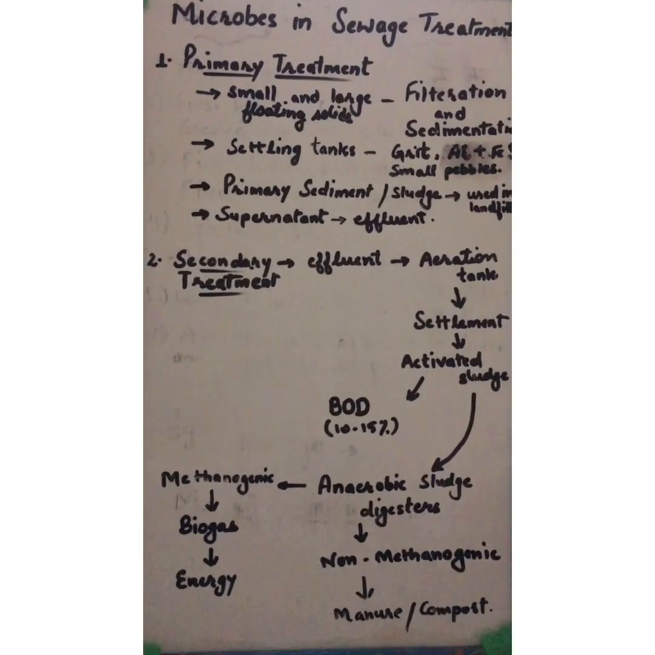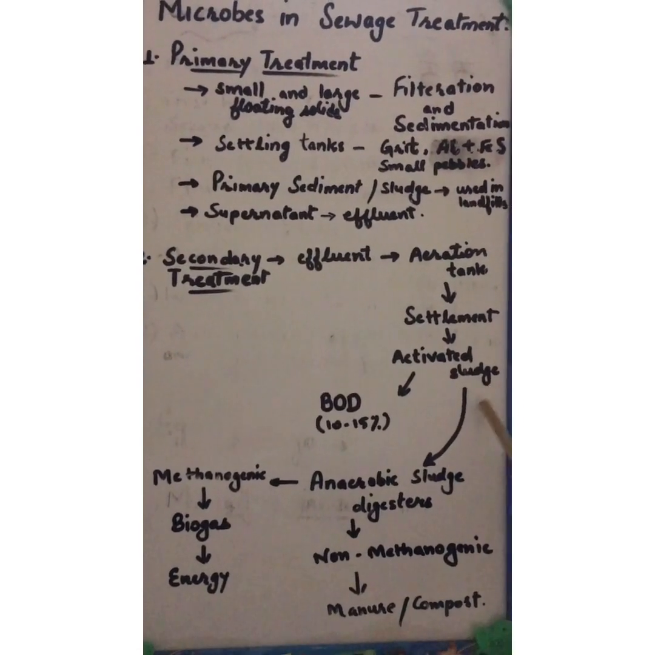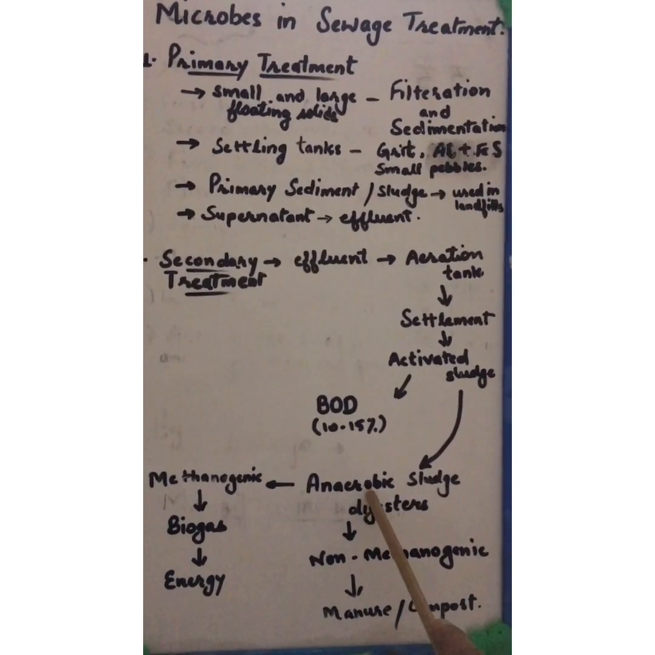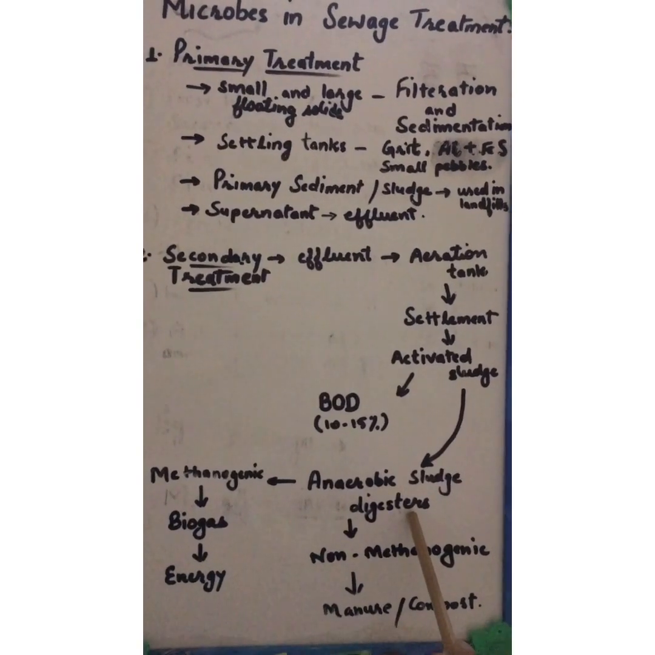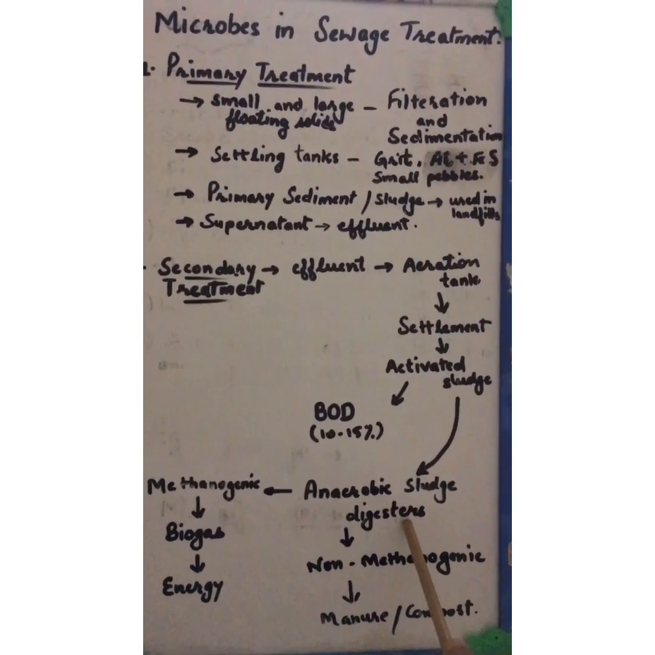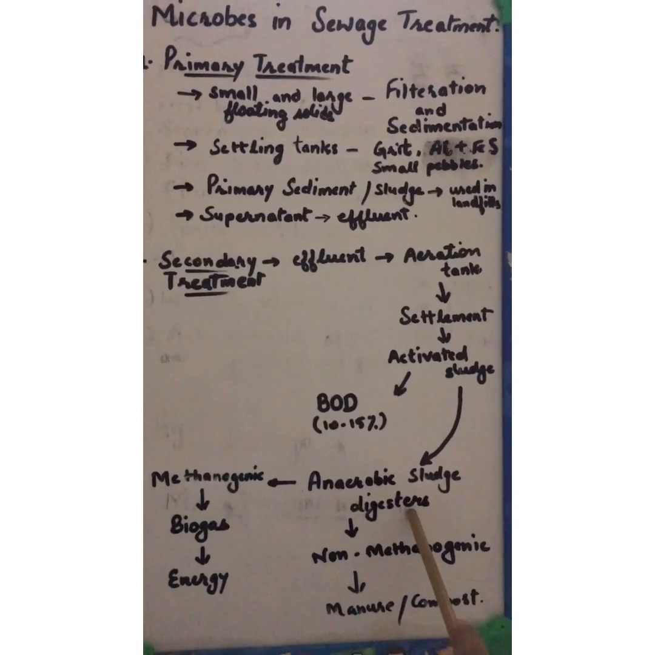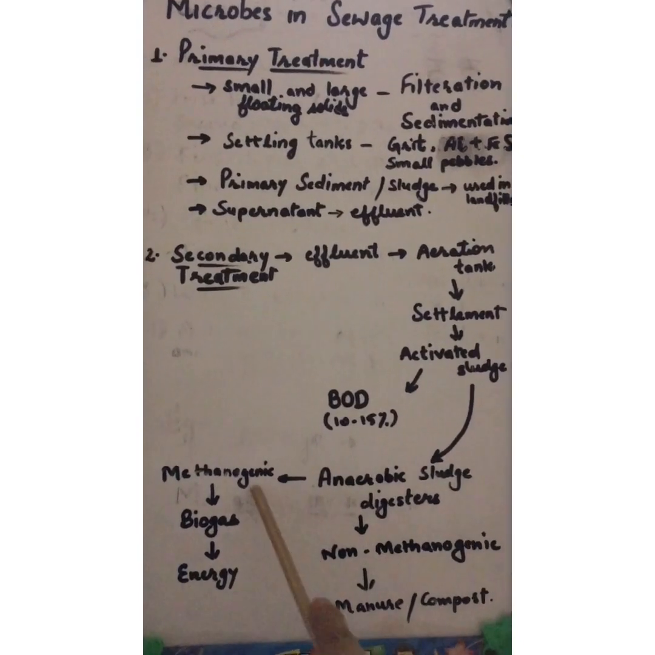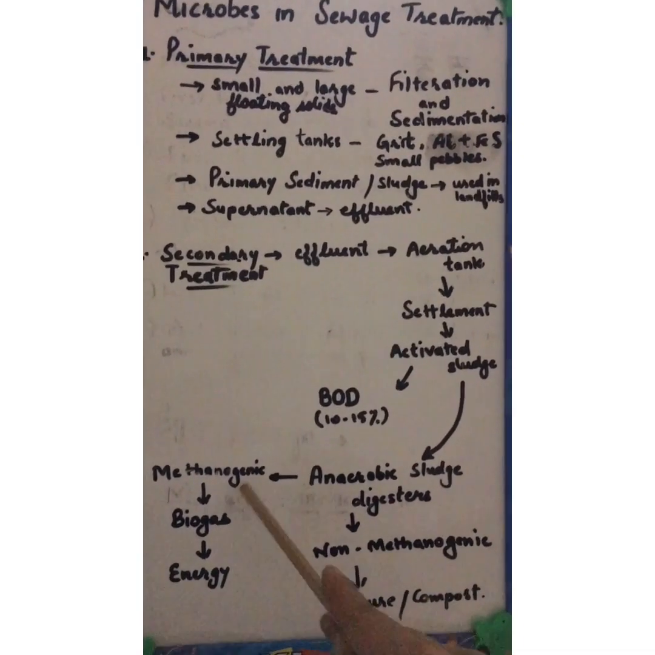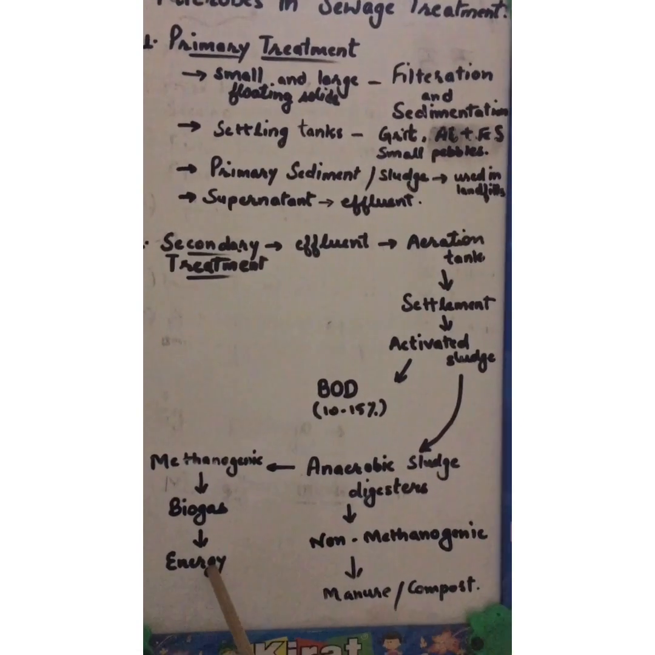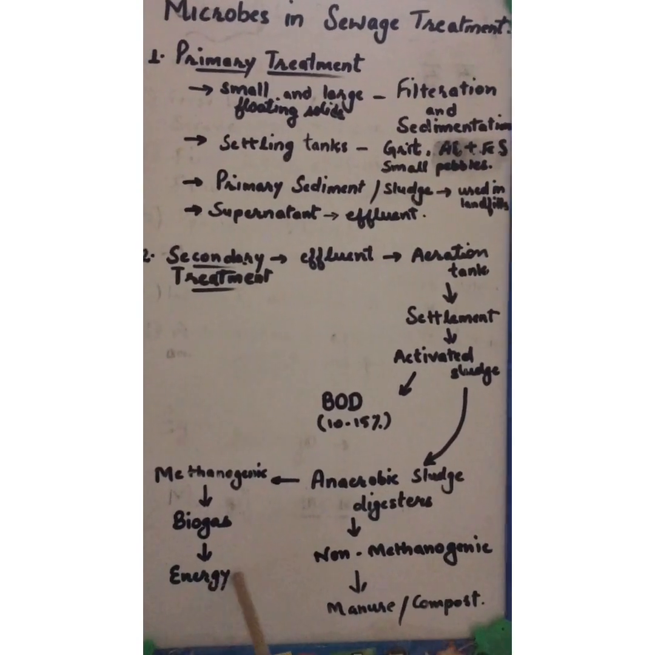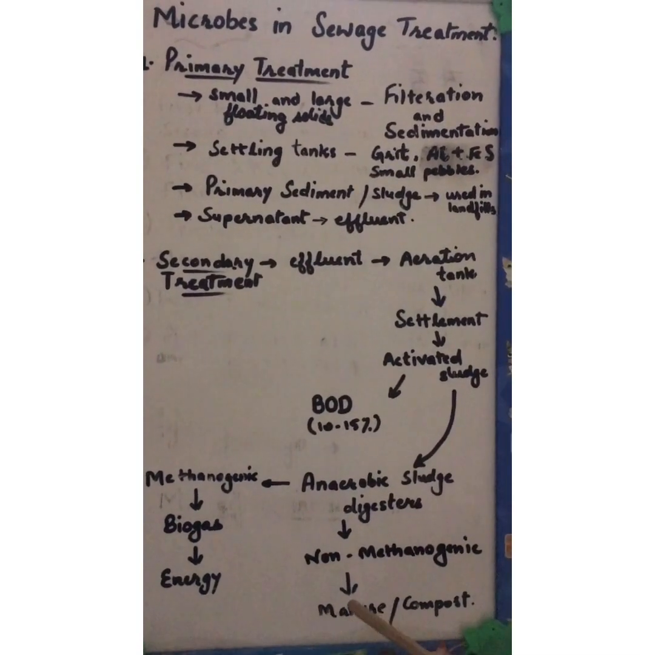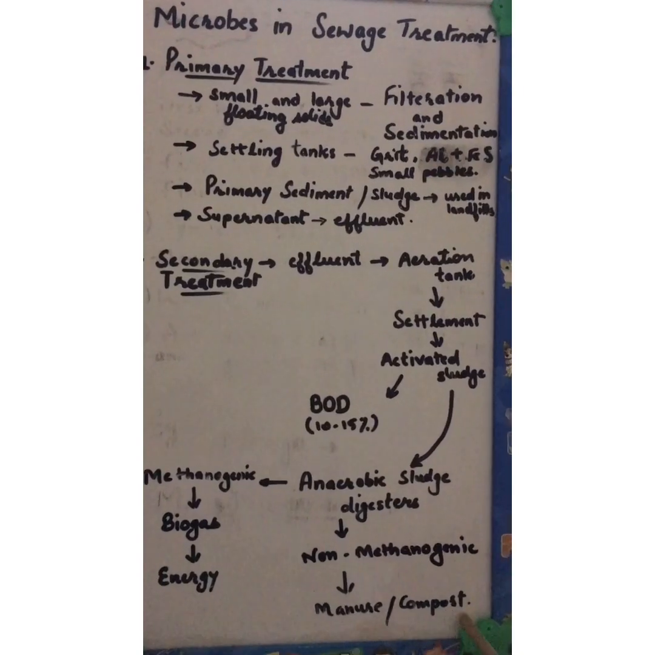So after checking, this activated sludge is then sent to the anaerobic sludge digesters. These anaerobic sludge digesters are airtight, meaning no air can enter into them, and the organisms which act upon this sludge are of two types, methanogenic and non-methanogenic. The methanogenic will form biogas, which is a form of energy and will be used as energy, and non-methanogenic will form the sludge that will be used as manure or compost.